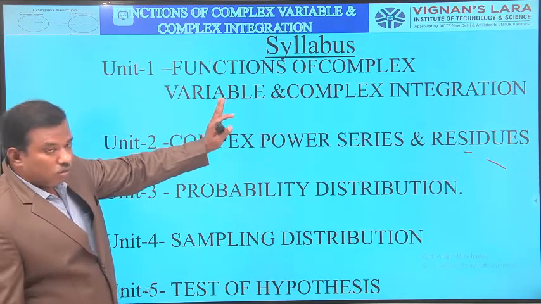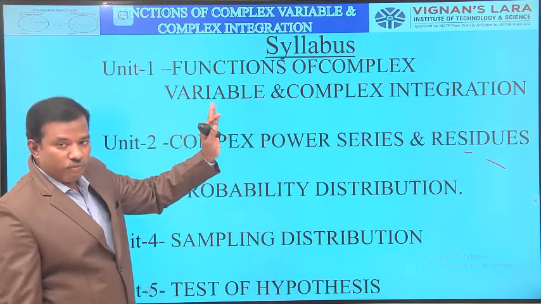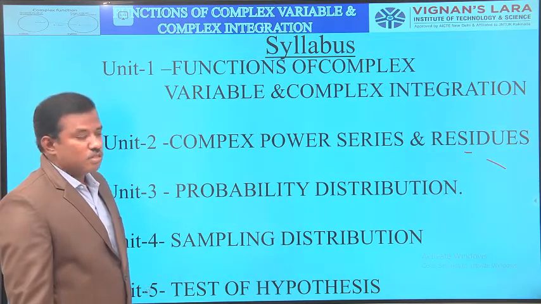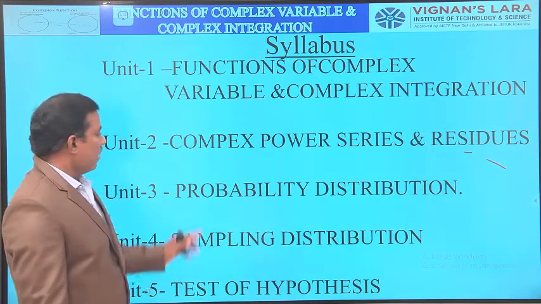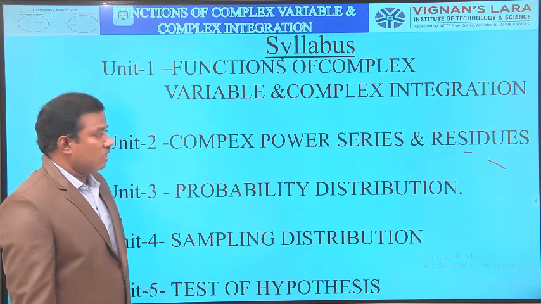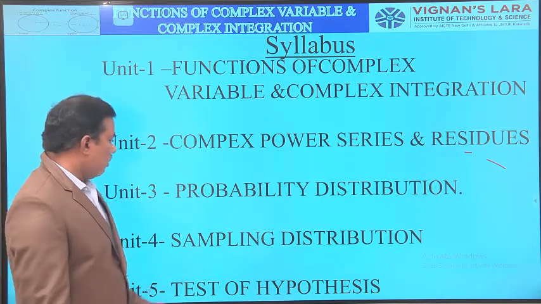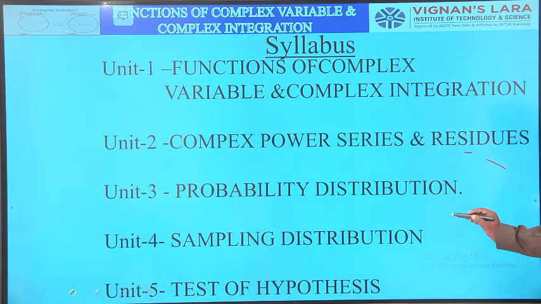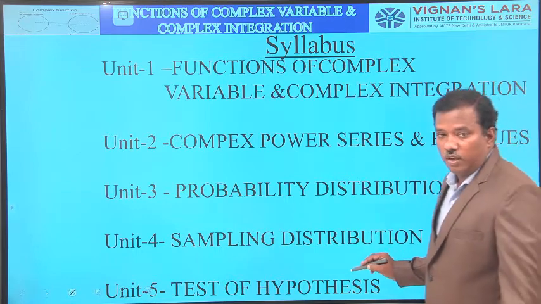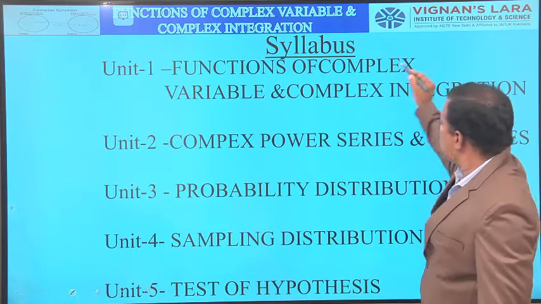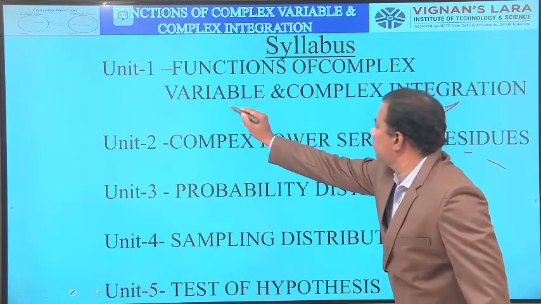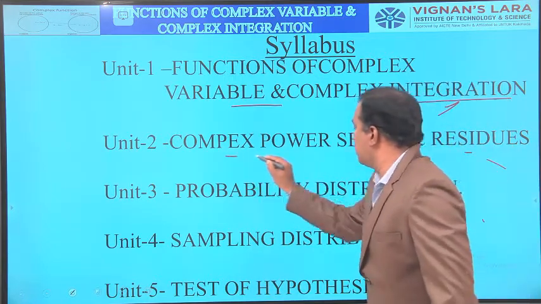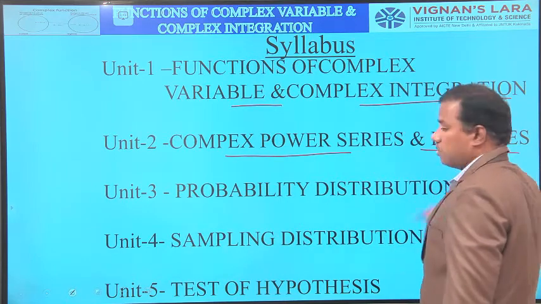Then coming to the total contents of the course, we have 5 units. First one is functions of complex variables and complex integration. Second one is complex power series and residues. Third one is probability distributions. Fourth one is sampling distribution. Fifth one is test of hypothesis.